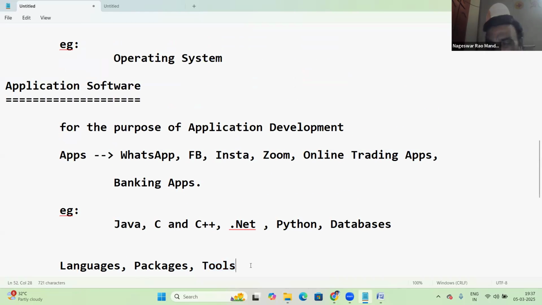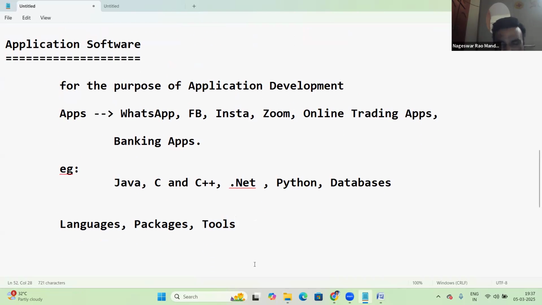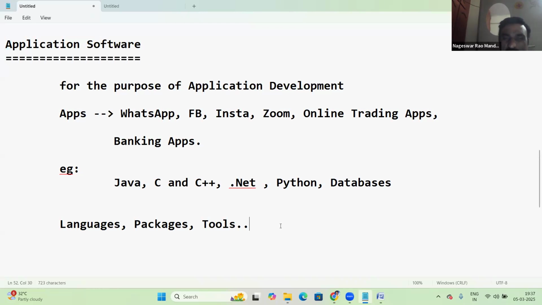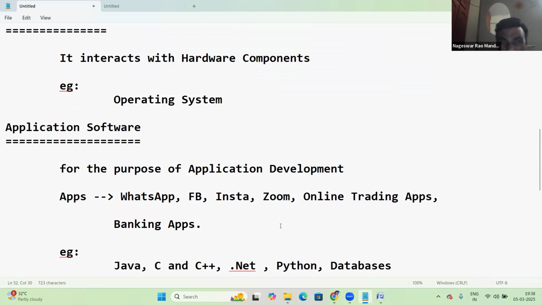In the software field, we are using many technologies nowadays, more than 100 technologies, right? So which is exactly application software?